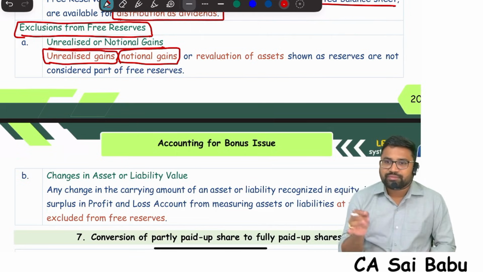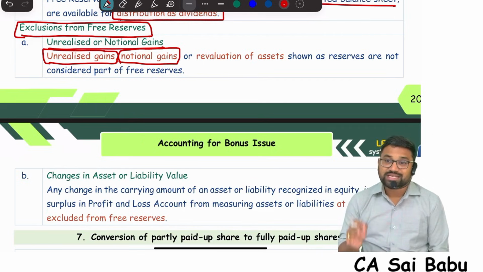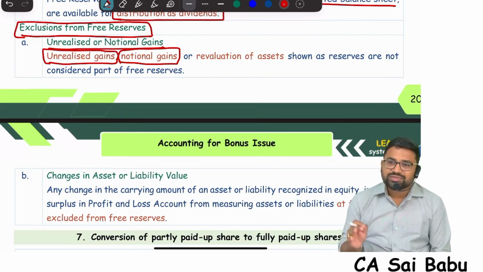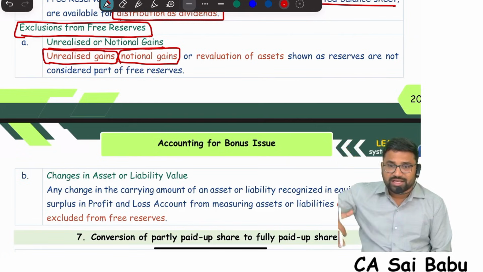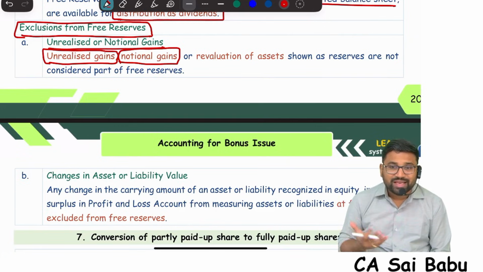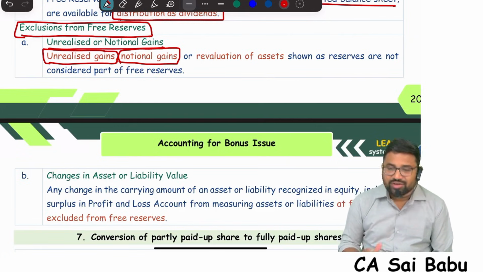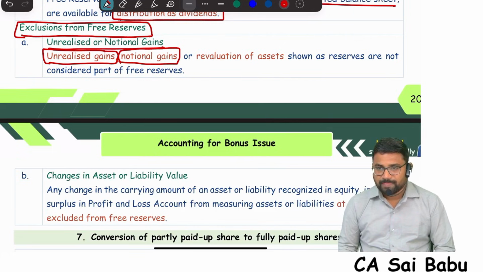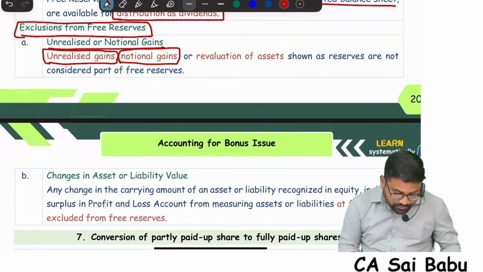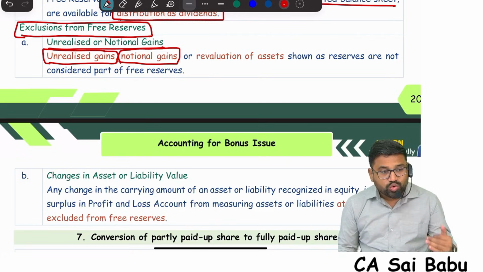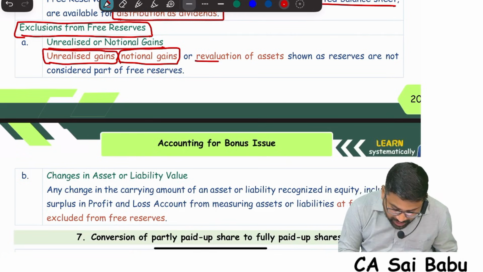For example, exchange fluctuation reserve, exchange gains. Exchange gains arise because of foreign currency rate fluctuations. That is not actually realized. So therefore, they are not considered as free reserves. Any unrealized gains or notional gains or revaluation of assets.